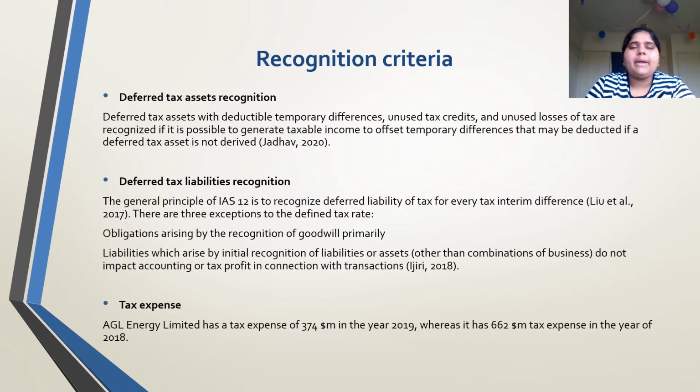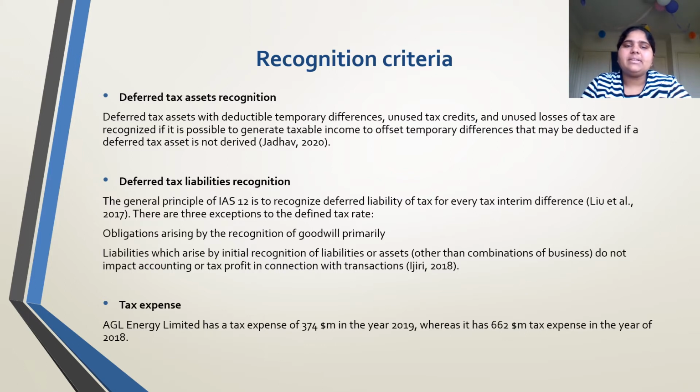Recognition criteria of AGL Energy Limited include deferred tax assets recognition, deferred tax liability recognition, tax expenses, tax rates, deferred tax assets and liability, current tax assets, income tax expenditure, and income tax paid. So we are starting with deferred tax assets recognition.